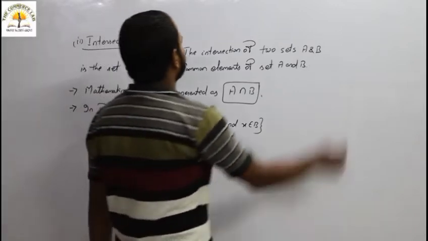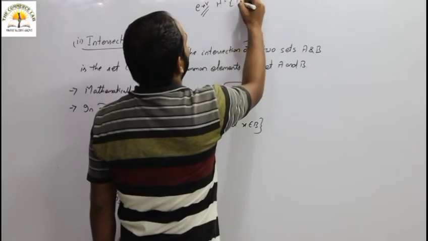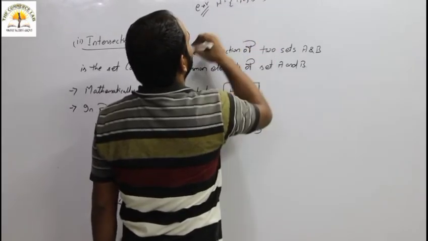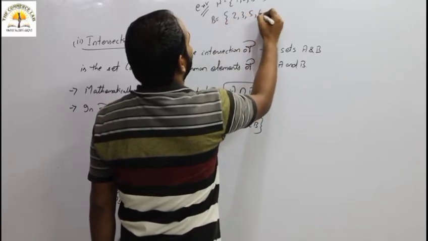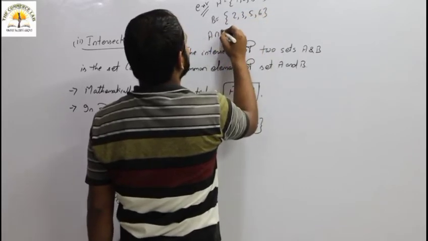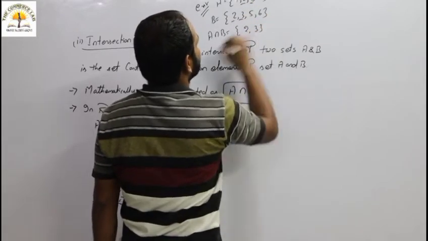Let's come to one example. Same example. A equal to {1, 2, 3, 4}, B equal to {2, 3, 5, 6}. Then A intersection B equal to your common part, {2, 3}.